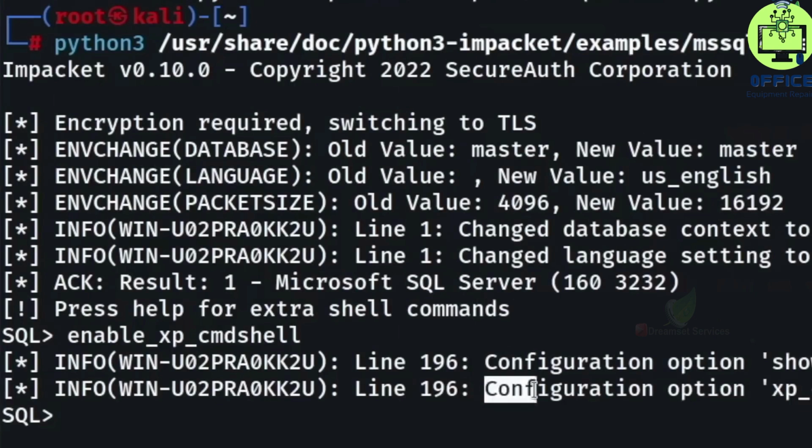And perfect, it looks like the configuration option for xp_cmdshell changed from 1 to 1. So xp_cmdshell is already enabled here. Sweet, now we can run system commands on the target machine and try to gain a reverse shell. The way I like to go about this is to upload a netcat binary to the target server and from there initiate a reverse shell.